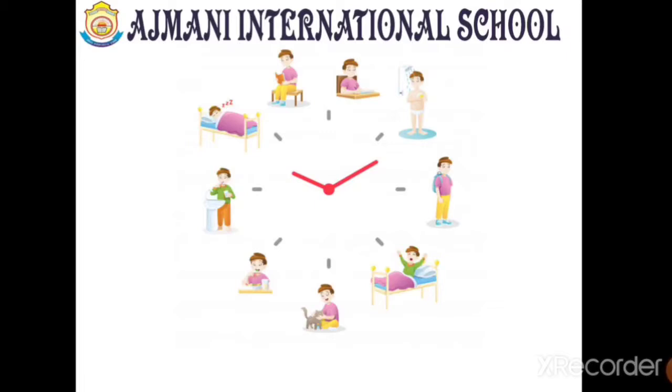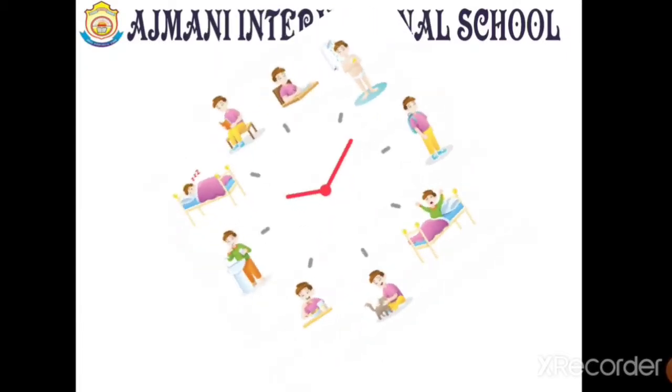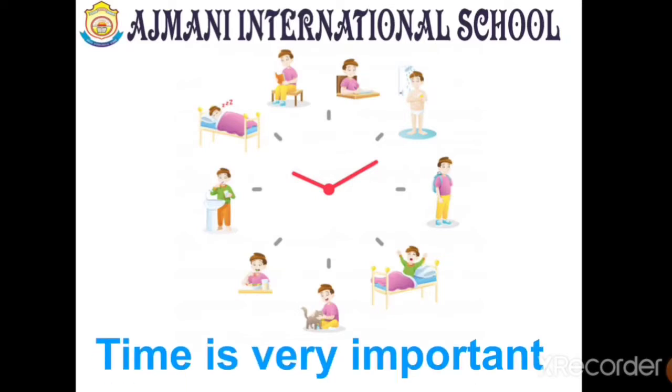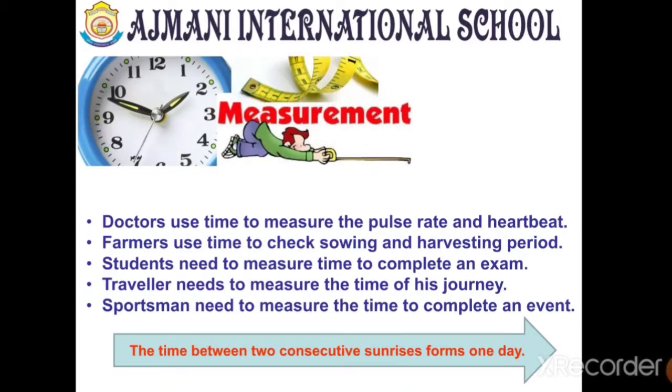Suppose we are waking up in the morning and then we are going to bed at night. This all depends on time. So you can say that time is really very important. Now, you know how to see the time, right? You can either use your watches or your clocks. But why do we actually measure time? What is the need to measure time?